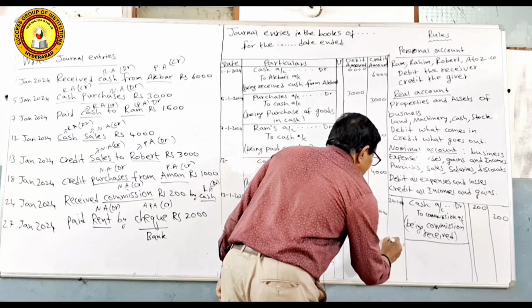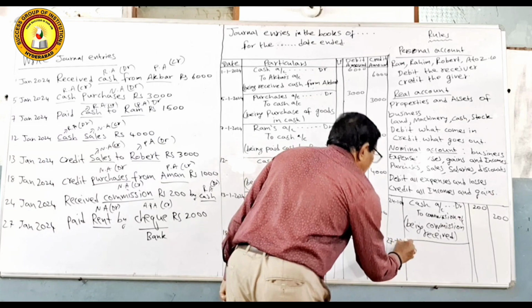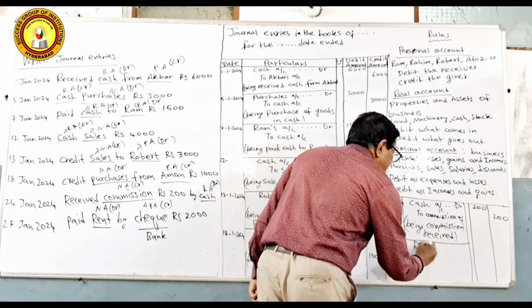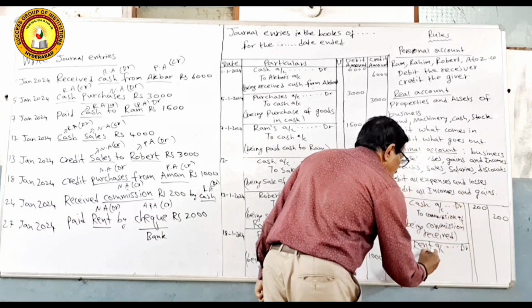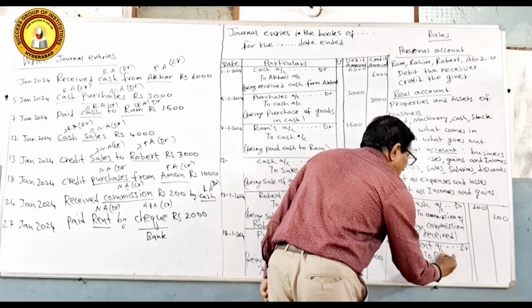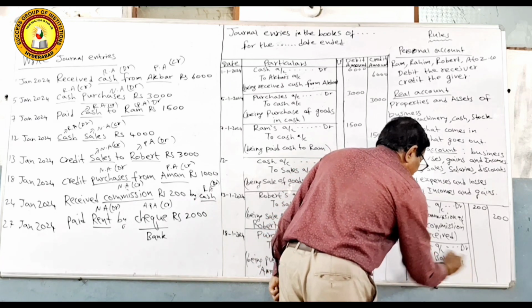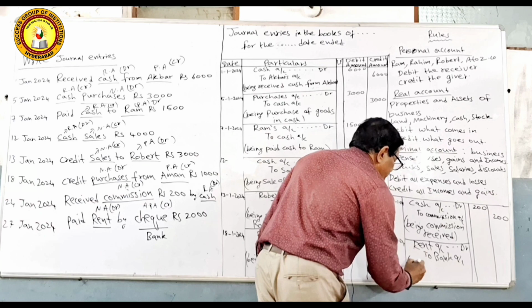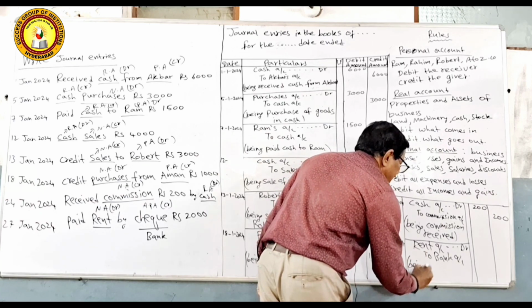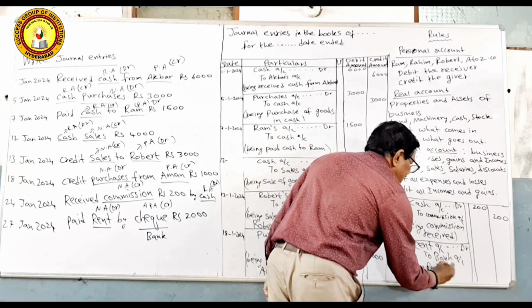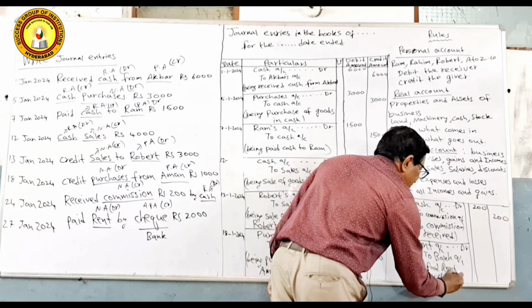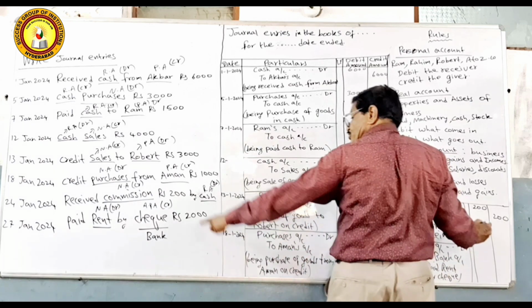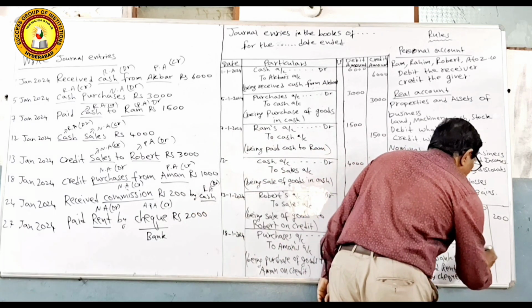On 27/1/24, rent account debit, rent being an expenditure, we have to debit it as per nominal account. To bank account, we are making payment through bank, so credit the giver. Being paid rent by check. The amount is 2000.